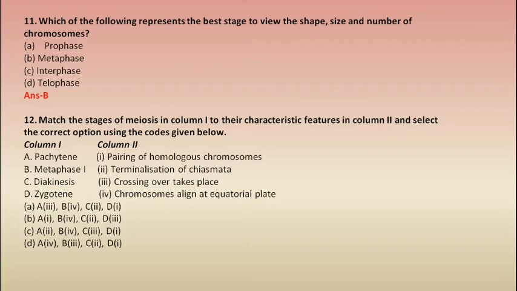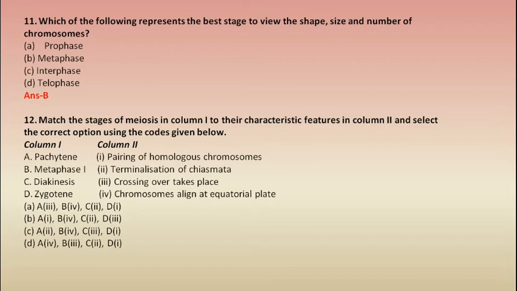Next question. Match the stages of meiosis in column 1 to their characteristic features in column 2 and select the correct option using the codes given below. In column 1 we have pachytene, metaphase 1, diakinesis, zygotene. And in column 2 we have pairing of homologous chromosomes, terminalization of chiasmata, crossing over takes place and chromosomes align at equatorial plate. So as we know, in pachytene crossing over takes place.